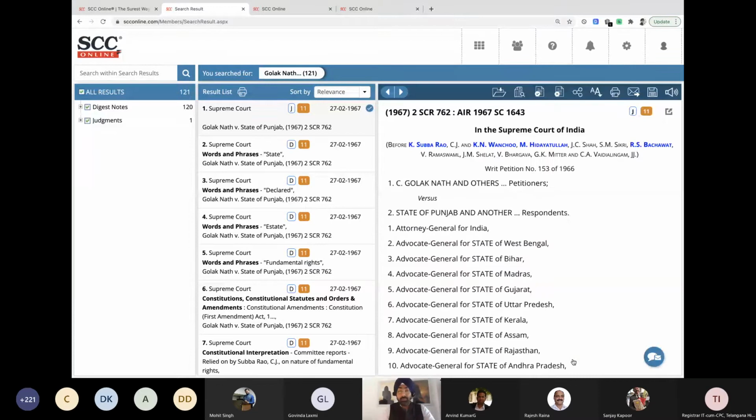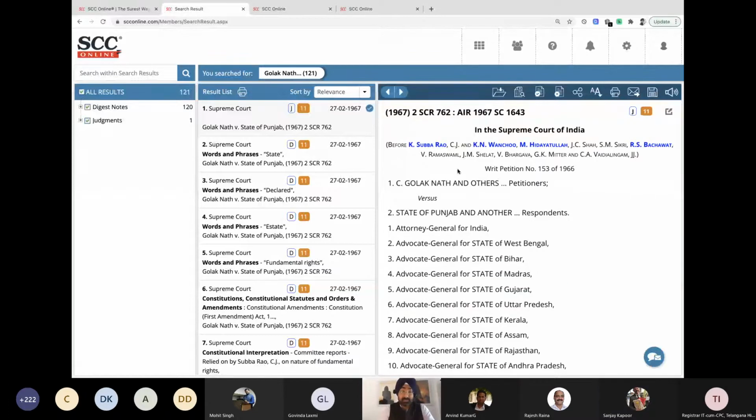Okay. So now the question that was asked was about the Golaknath case. Can we search for it or not? This is a 1967 judgment. Over here, it says the full judgment is available. Like we mentioned in the first example, Justice Rao, Justice Bhanu, Justice Hidayatullah, Justice Bachawat, 4 names are in bold. That means out of the 11 judges, 4 had authored the judgment. So those names are mentioned over here.